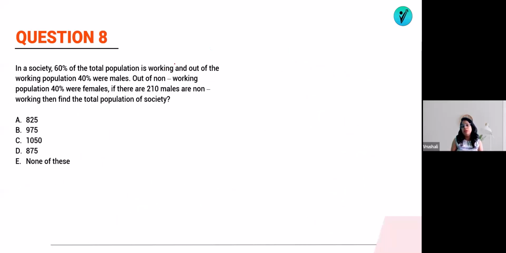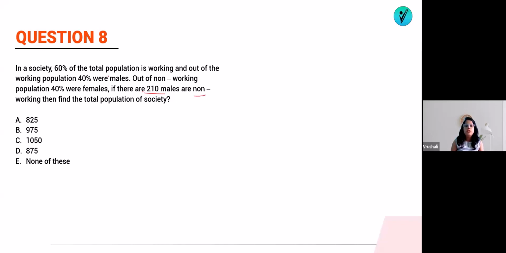Question number 8 is here on the screen. Let's try to solve it. In a society, 60% of the total population is working, and out of the working population, 40% were males. Out of the non-working population, 40% were females. If there are 210 non-working males, then find the total population of the society.